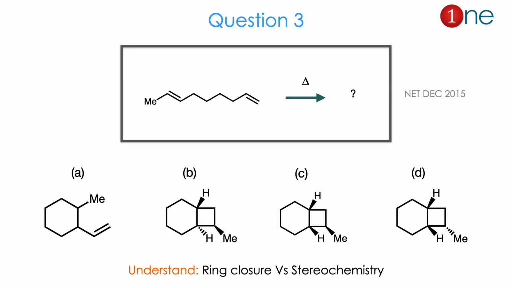Then question number 3. The starting material is a linear chain diene with many carbons, and you are heating it up. Here you have a ring closed product. The ring is closed, and they are asking about the stereochemistry. How is the ring closed: 6 member or 4 member or only 6 member? Even if it closed with 6 member and 4 member, the stereochemistry: H and methyl are syn, H and methyl are anti, or HH syn, HH anti. So the possibilities and the stereochemistry.